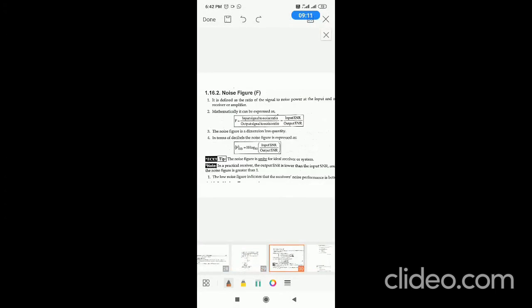Noise figure. Compared to SNR, noise figure is a good performance parameter that can evaluate the performance of a system. SNR is measured at only one point, whereas noise figure can evaluate the noise at the output with respect to input of a system. It is defined as a ratio of signal to noise power at the input and output of a receiver or an amplifier.